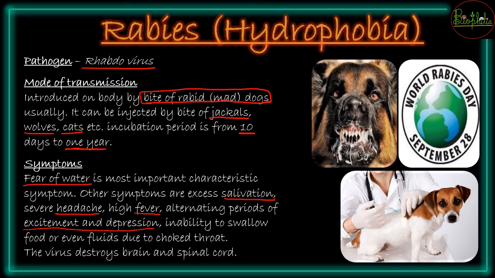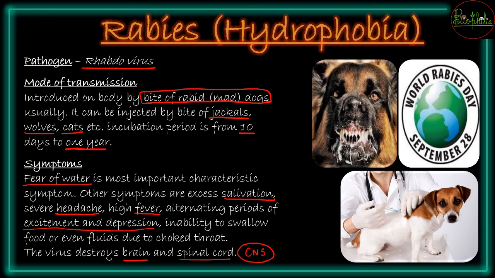And finally the virus is going to attack your brain and spinal cord, so your entire central nervous system is going to be taken over by rabies. So just as these symptoms occur in humans, similar symptoms will be seen in the case of rabid dogs or the animals that we saw above.